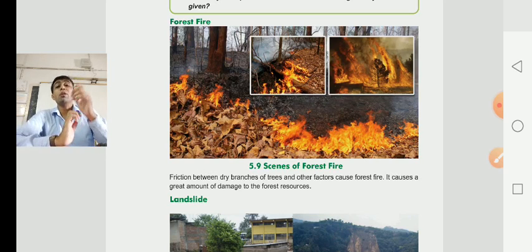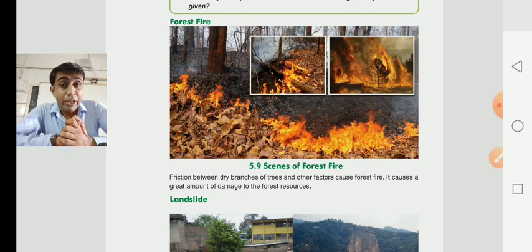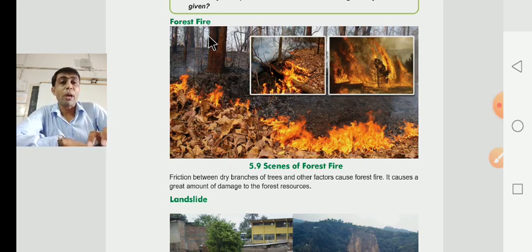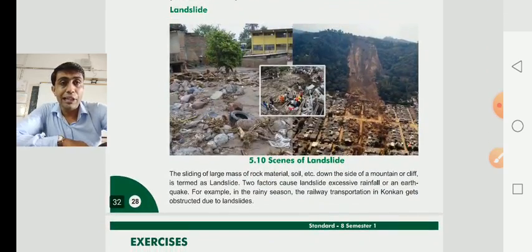It means this is our responsibility to take care of our environment. We have to take care of the forest area, and that's why the government started sanctuaries and national parks for the protection of the forest as well as the protection of flora and fauna. It means the different species of birds and animals, for the protection of the environment. That's why forest fire occurs due to friction between dry branches of trees and other factors. Now next they have given the landslide.